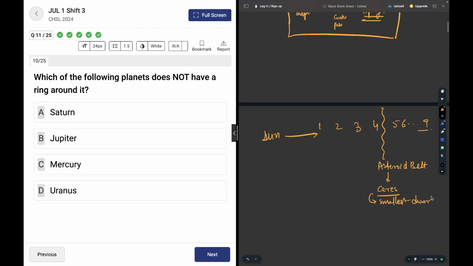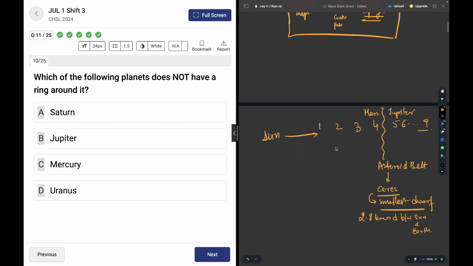Ceres is the smallest dwarf planet, and it is 2.8 times the distance between Sun and Earth. We have the asteroid belt over here between Mars and Jupiter.